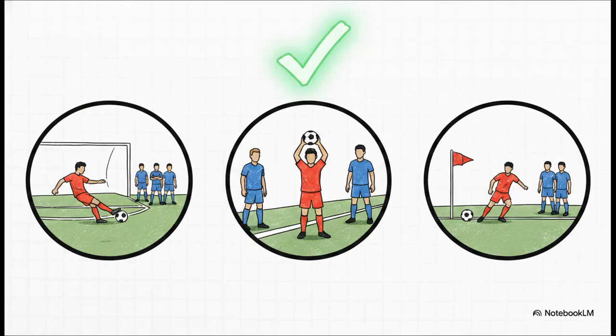And just to sprinkle a little chaos into the mix for the refs, there are 3 massive exceptions. The offside rule is completely thrown out the window when the ball restarts directly from a goal kick, a throw-in, or a corner kick. So on those 3 specific plays, attackers can stand absolutely anywhere they want.